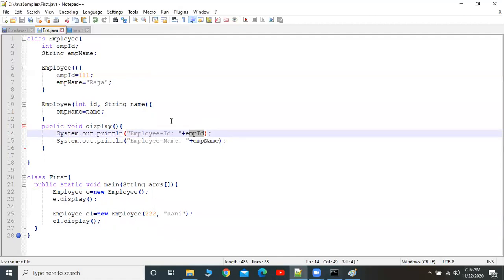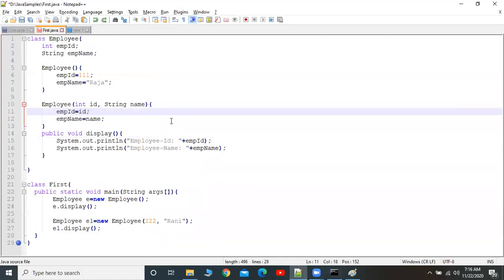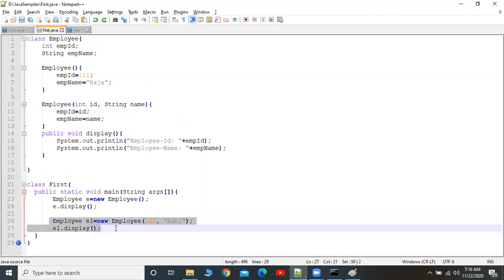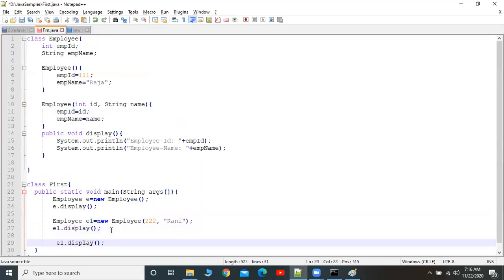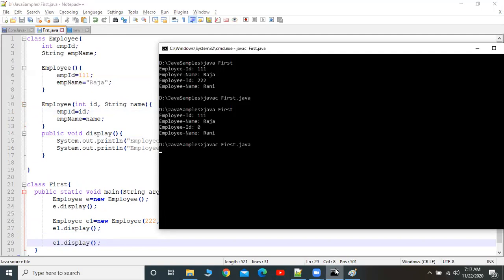Now you are very clear about how to create an object, and this is again object reusability. Using that object we can call the same method multiple times, and it will execute that functionality. I am going to call this display method one more time. See, one more time it is getting displayed.